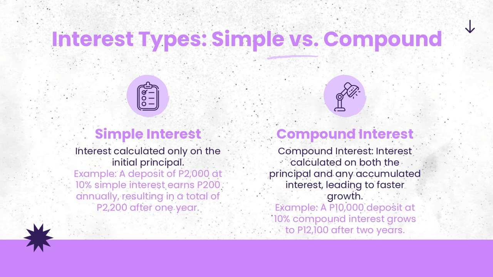While compound interest is the interest calculated on both the initial principal and the accumulated interest from previous periods. It allows your money to grow faster because interest is earned on interest. An example is a 10,000 pesos deposit at 10% compound interest, which grows to 12,100 after 2 years.